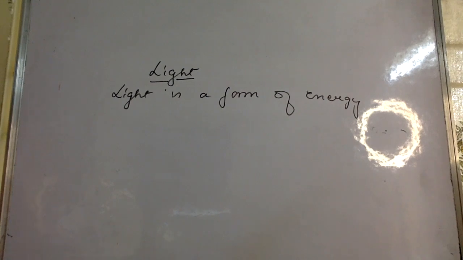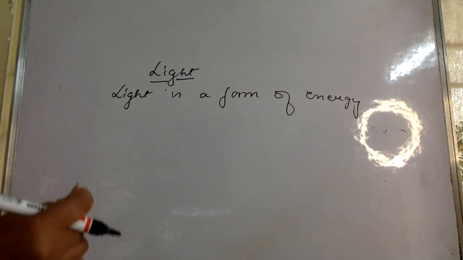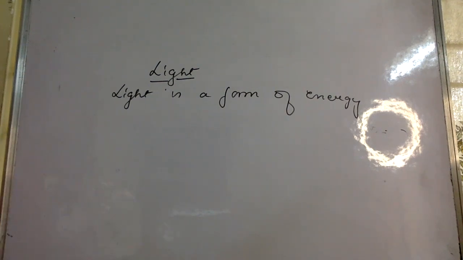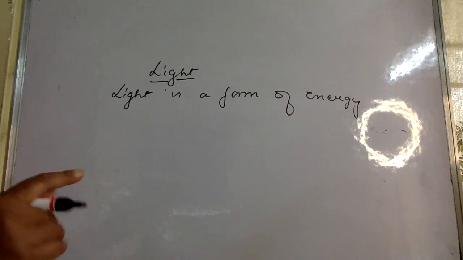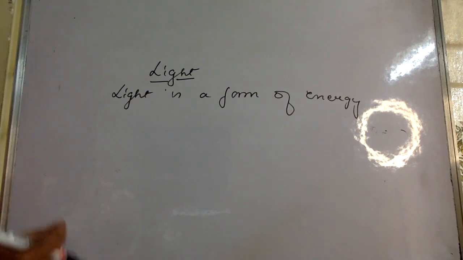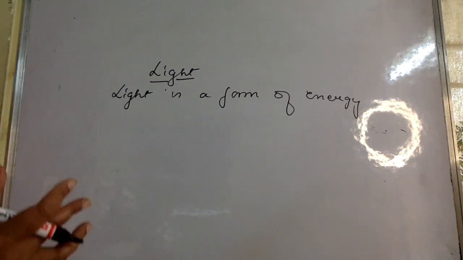Now, all of you know light helps us to see. That is, the room is dark, and when you go and switch on the light, you start seeing everything in the room. Now why is it that only after switching on the light we see everything in the room? How does this entire system of seeing something happen with the help of light?